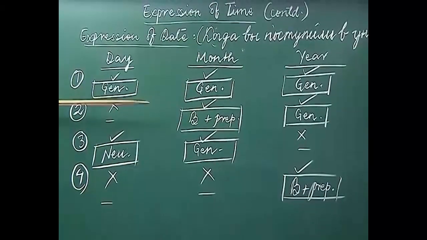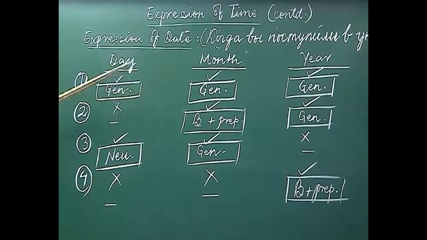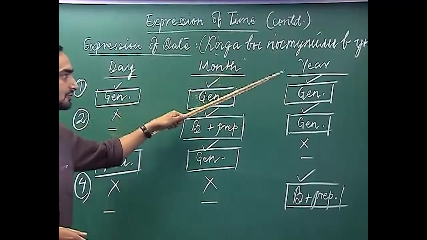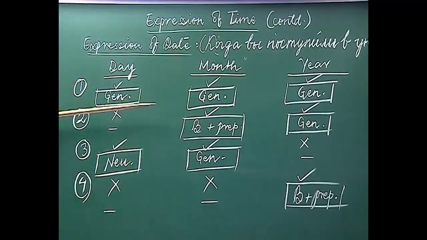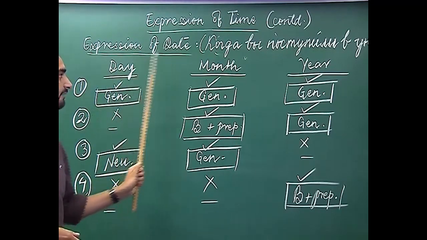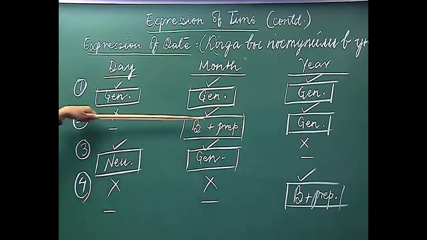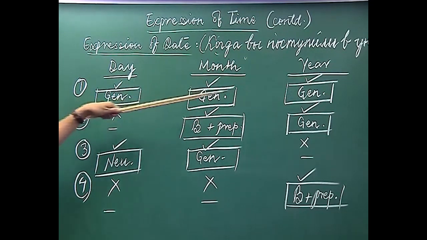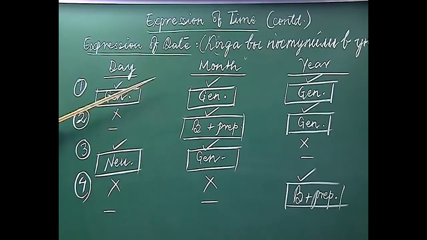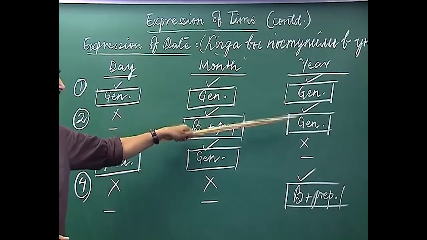Let us discuss the first condition, when we have to use day, month and year together. If we have to do that, we will have to use day, month and year in the genitive case. All of them have to be in the form of the genitive case. Next condition is when we have to use month and year together.